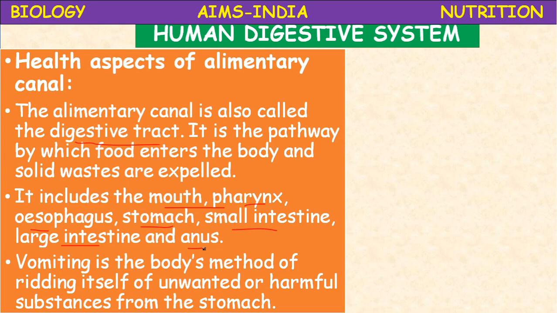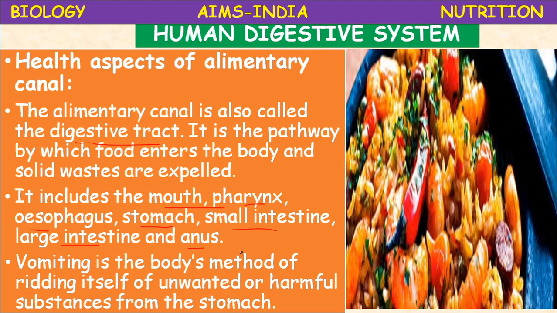Sometimes vomiting is the body's method of ridding itself of unwanted or harmful substances from the stomach. Sometimes due to overeating or eating spicy food materials, whenever we attend a function or a dinner, if you eat more junk food, what happens?